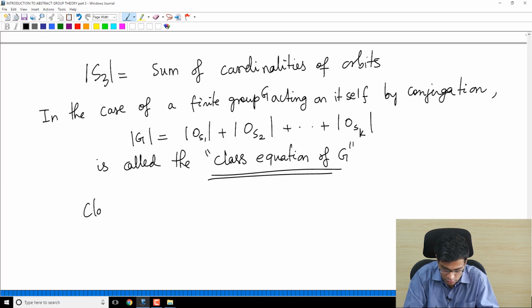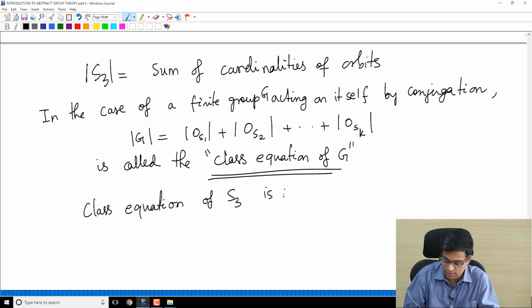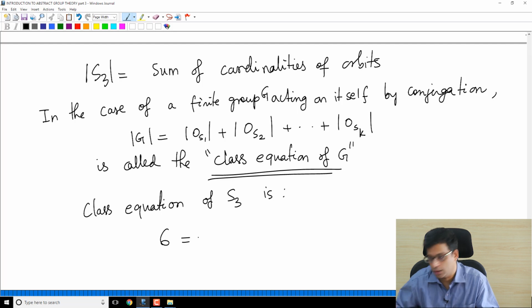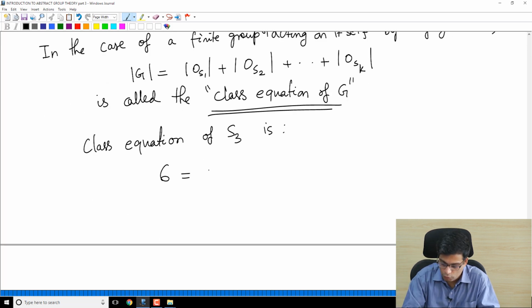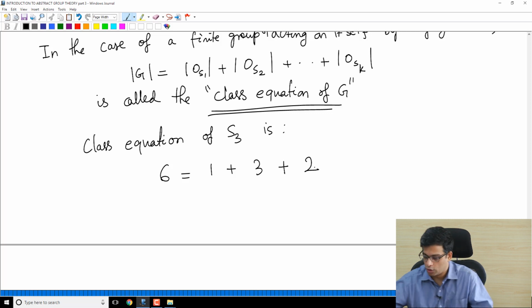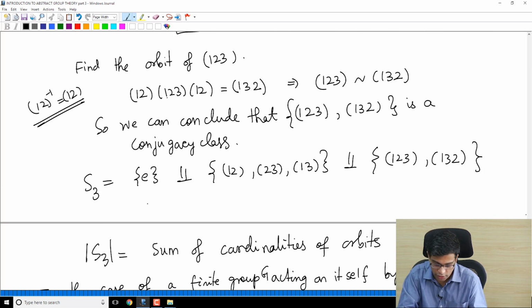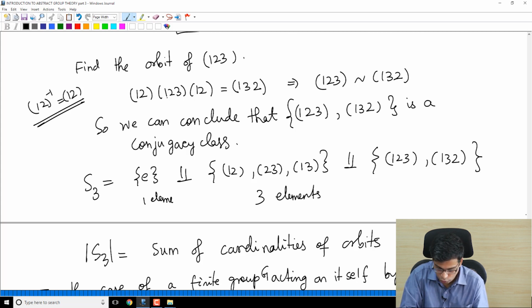So the class equation of S3 is, you have 6, the order of S3. One orbit is just containing the identity, that's 1. The other orbit contains all 2-cycles, there are 3 of them, and the final orbit contains the 3-cycles. So this is 1 element, 3 elements, 2 elements.